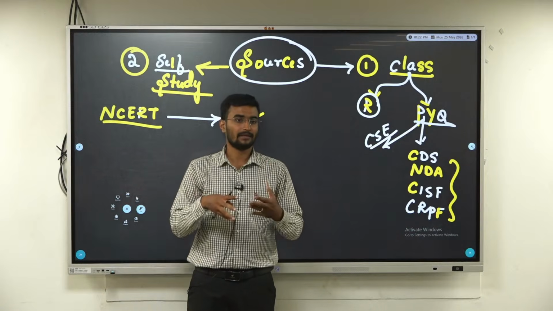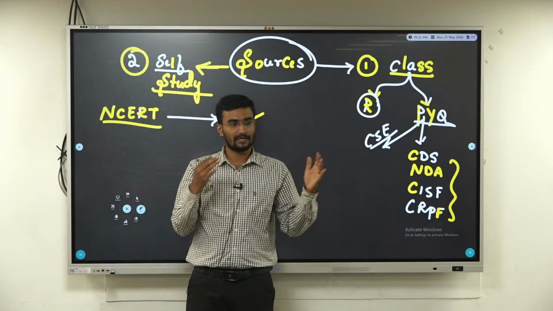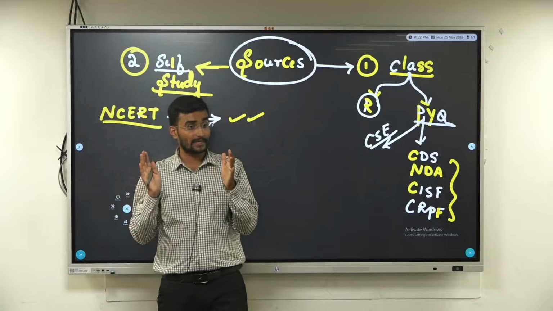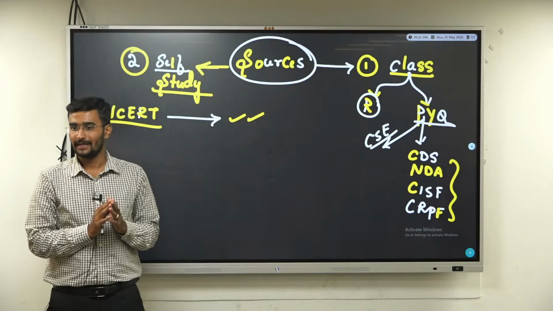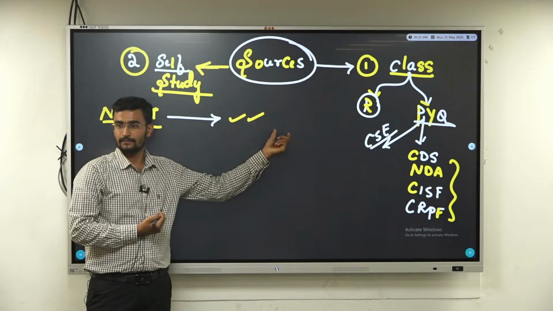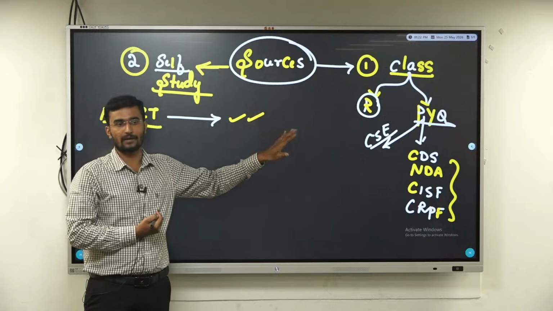Beyond that, what will come? Some bouncer questions will also always be there. There will be about three bouncers. A bouncer cannot decide your fate. It can make things difficult for you, but that does not mean it will decide your fate. We need to plan clearly what will come, what won't, what to do and what not to do.